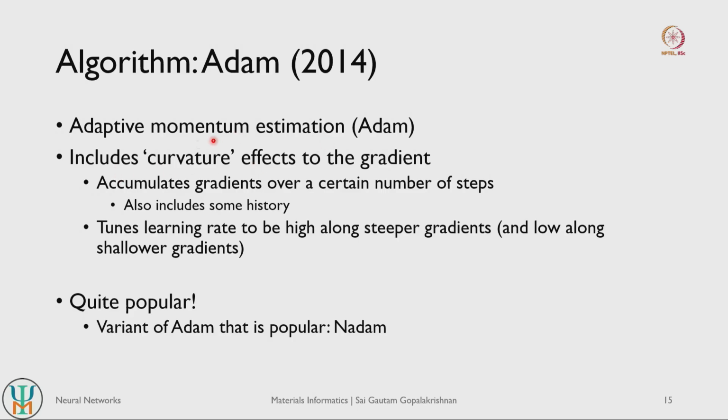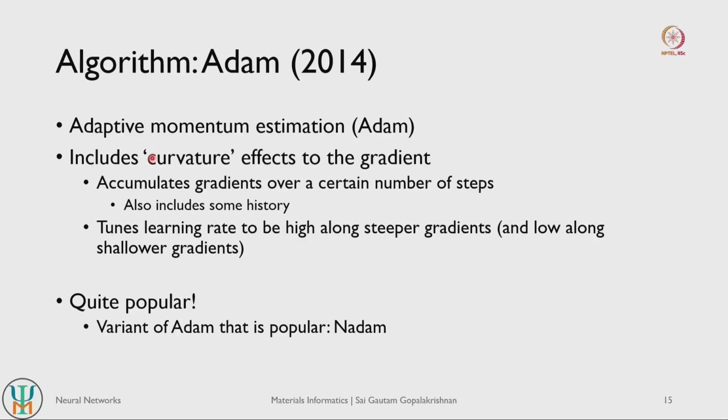So it once again includes some kind of curvature effects to the gradients, and it accumulates these gradients over a certain number of steps. In other words, Adam remembers some amount of history of how your gradients were varying or how your curvature was varying, and this history helps it to determine what should be the net displacements of your weights and biases.